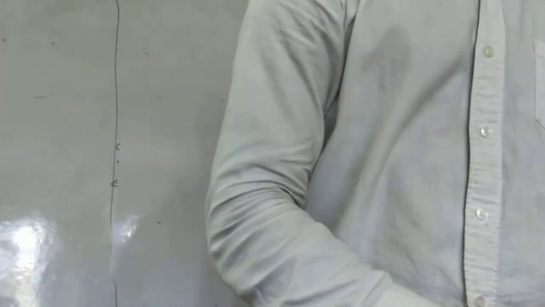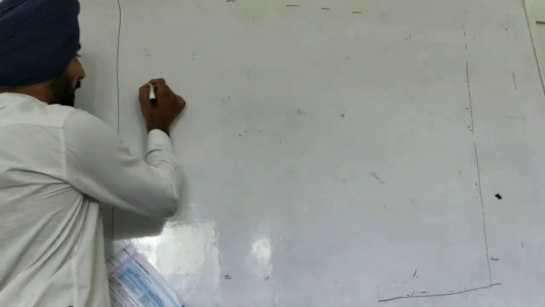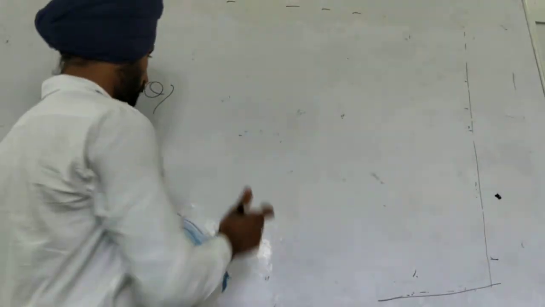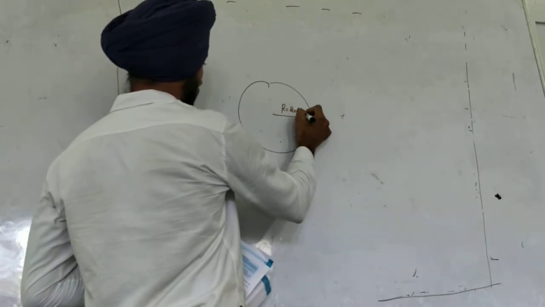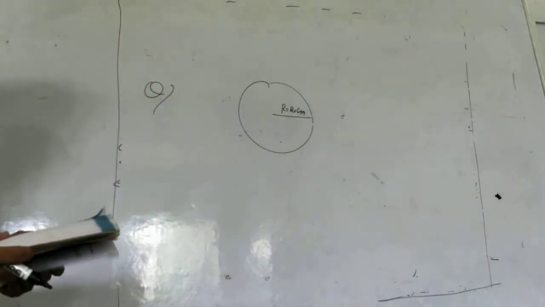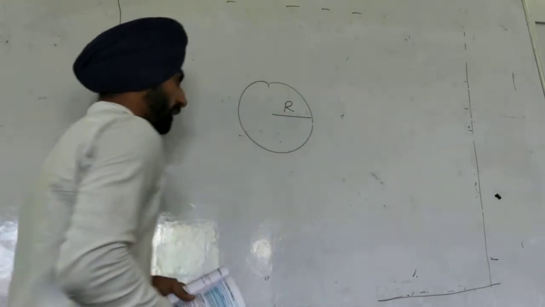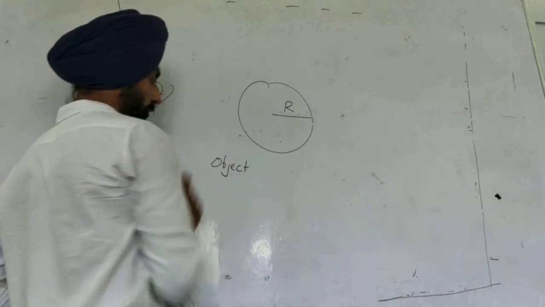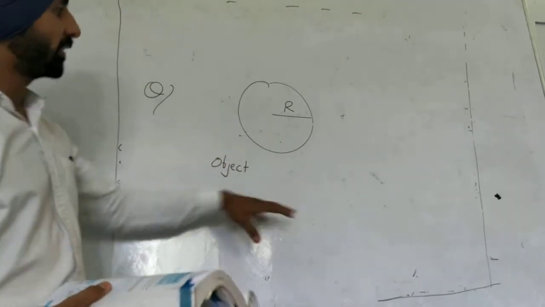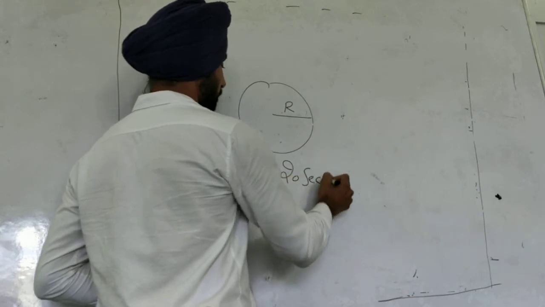So next concept is, write down a numerical. This numerical is based on the displacement concept. Suppose a circular path is there whose radius is r. An object is moving in this circular path, and the object is completing this circular path in 20 seconds. Time taken to complete one full round is 20 seconds. Like this.